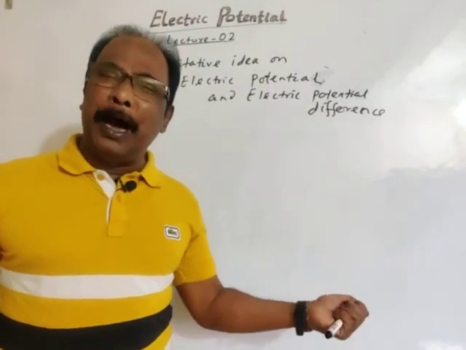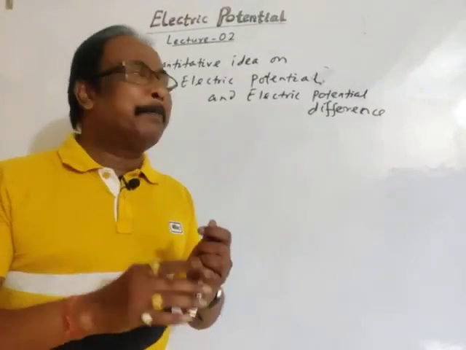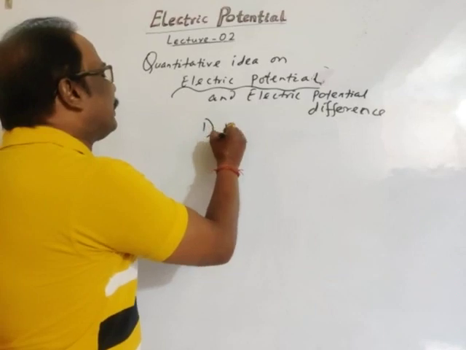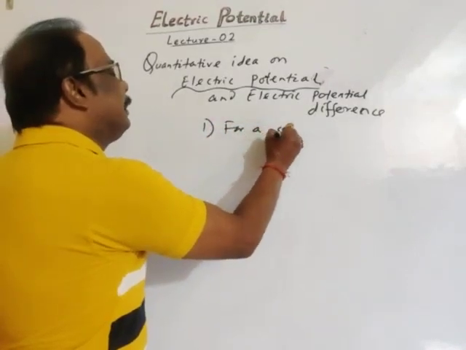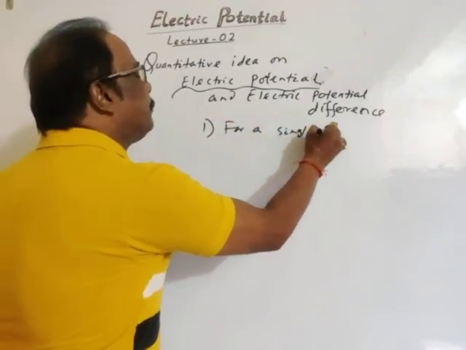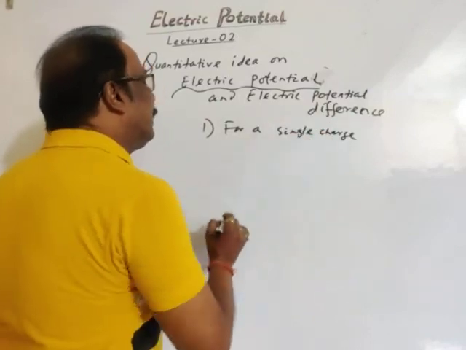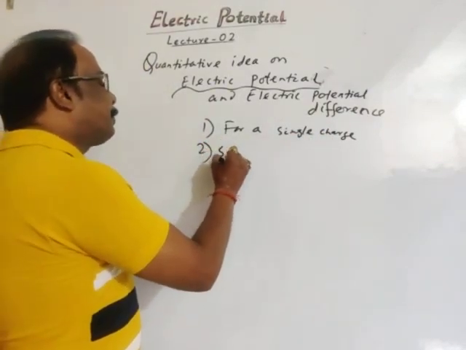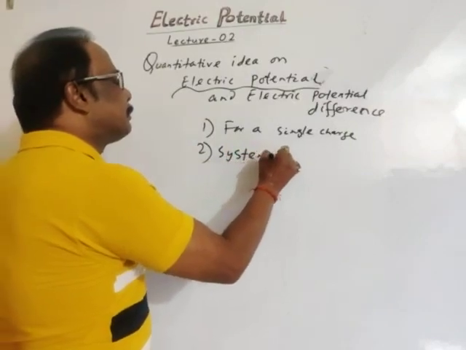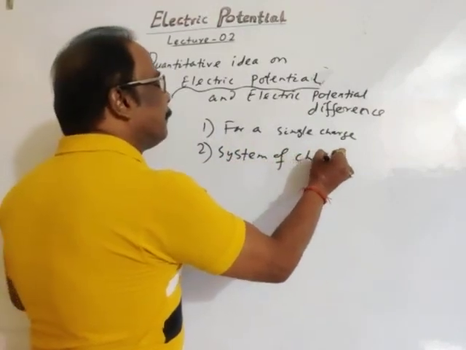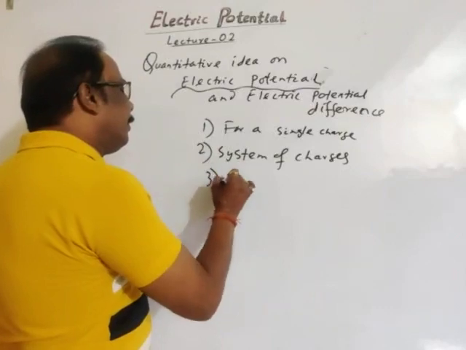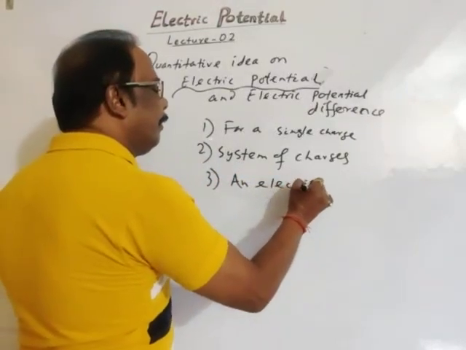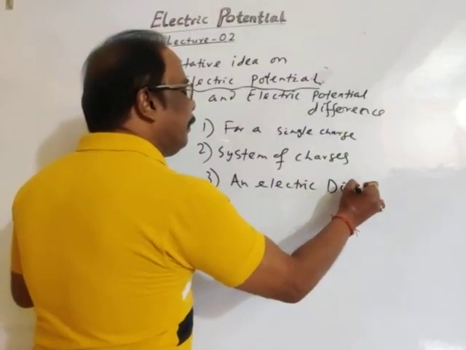As we have discussed, electric potential can be calculated for a single charge, number 2, due to a system of charges, and finally, due to an electric dipole.